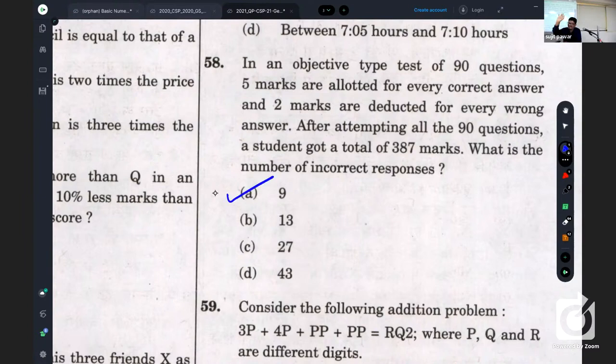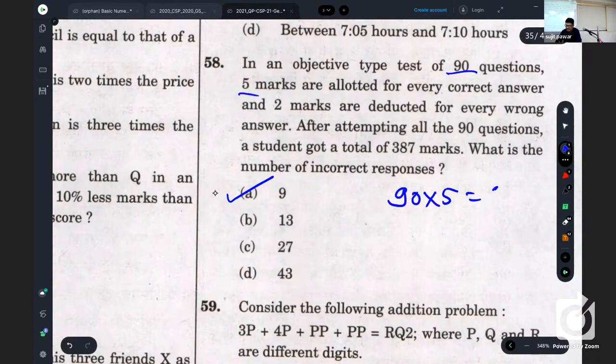Is it clear? It was the same type of question. See, in an objective type test of 90 questions, 5 marks are allotted for every correct answer and 2 marks are deducted for every wrong answer. That means 90 questions and 5 marks are allotted, so maximum marks are 90 into 5, which gives you 450.